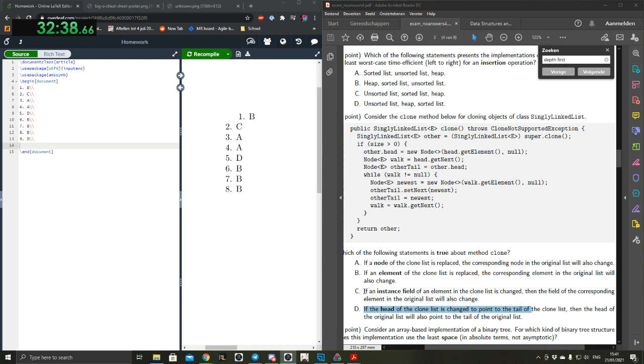Yeah. I'm not sure what they mean by instance field. Is it like if the linked list kept a size property, like just a property of the new list? Yeah. Okay, so that would not be true, and at least I was already leaning towards B because as I just said, an element is passed by reference. Because it's a new node and not a copy method used. Yeah, exactly. The element itself doesn't get duplicated. It's just the reference to the element that gets duplicated.